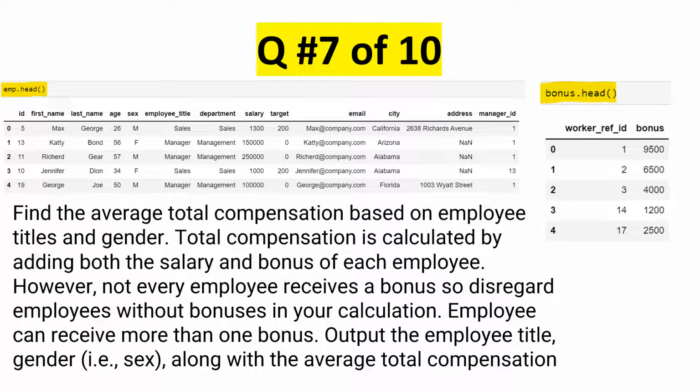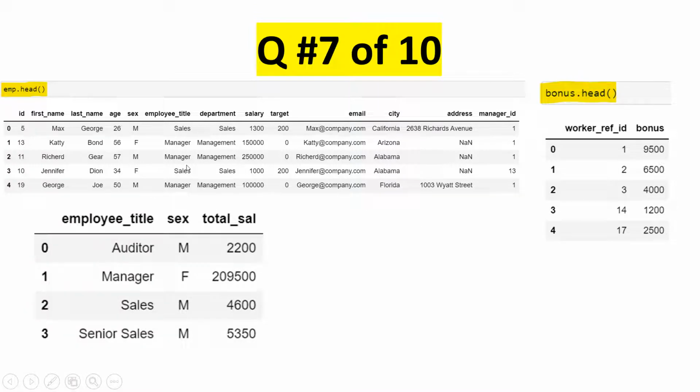Alright, so let me explain. Here you have the employee title, the gender and the salary. In this table you have the bonus for this employee. So what you have to do is find the total salary for each employee. For employee title, you might see the same titles getting repeated, so you have to take care of that. Okay, so the final output should look something like this.